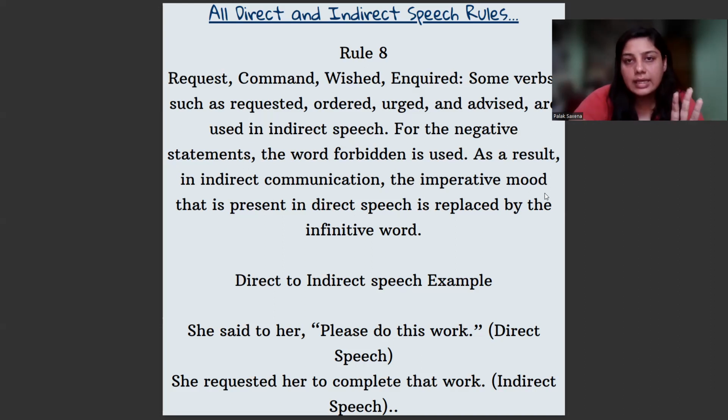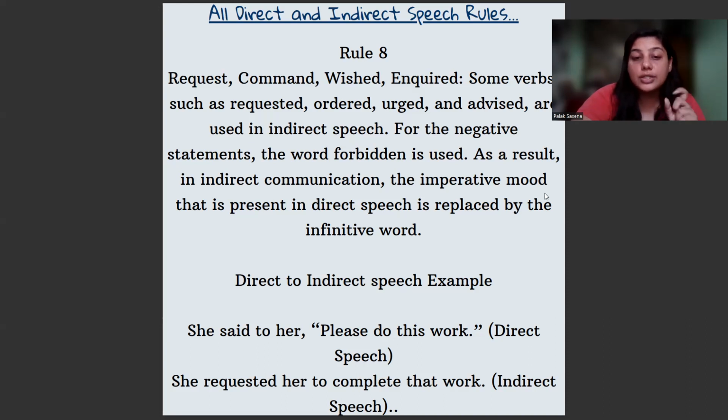Now it is very, very simple. Understand it. Whenever we use please, when we are making a request, please help me out with the work, please give me a glass of water, please do not talk, please study hard. So they only want to say that if you see that a sentence has a command, a wish, or an inquiry, then instead of the reporting verb, you should use such phrases. For example, she said to her, please. Now you know that please is a kind of request. So how can you convert this into indirect? She requested her, because it's clearly mentioned please.